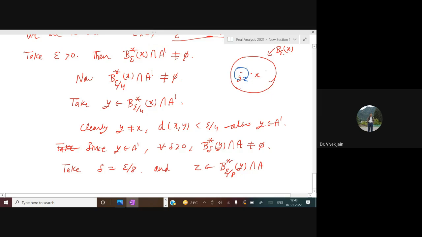Now see this z. The quality of this z is that it is in A. So the natural question is, is this z also in this bigger ball?